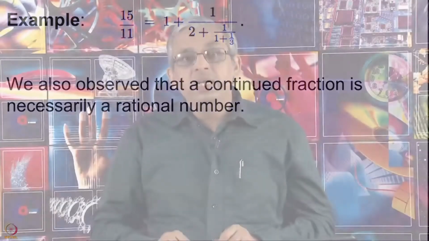Observe that a continued fraction is obtained by starting with an integer a0 plus 1, and then you have a long horizontal line. Below that you write a1 plus 1 upon, again another slightly shorter but long horizontal line, then a2 and so on, and we stop at an, only finite data. We observed it in the last lecture also that this is necessarily a rational number. Let us see the proof once again.